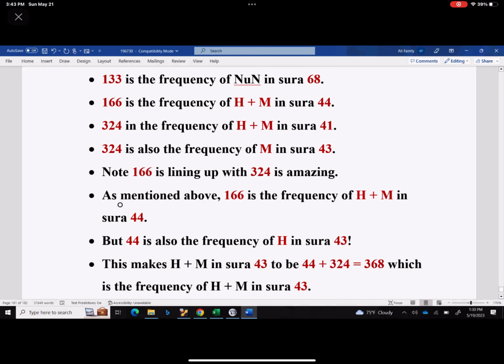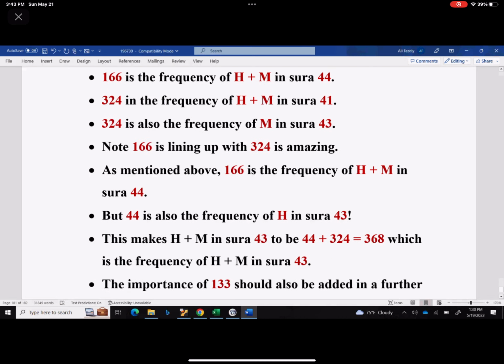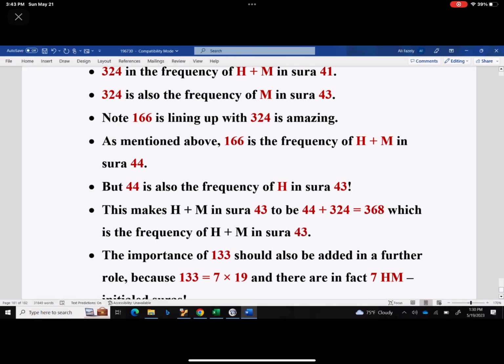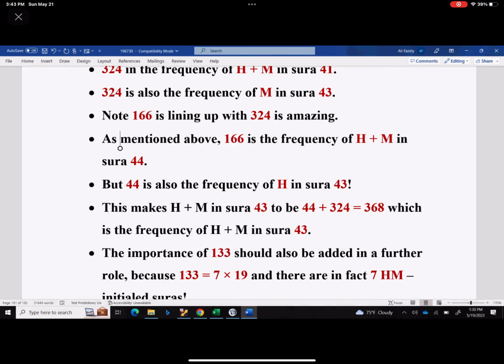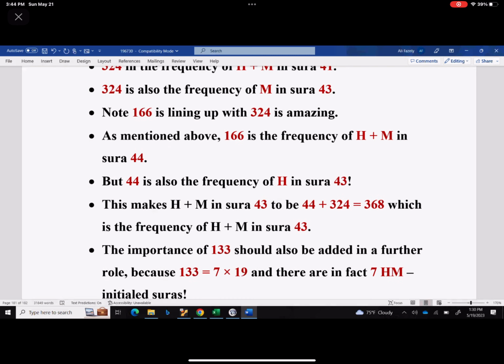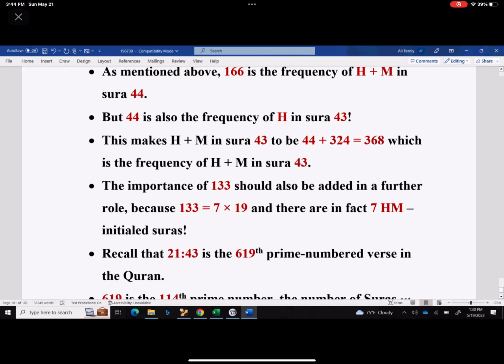166 is the frequency of Ha-Mim in chapter 44. 324 is amazing because, as mentioned above, 166 is the frequency of Ha-Mim in chapter 44, but 44 is also the frequency of Ha in chapter 43. See how this design, it's amazing. This makes Ha plus Mim in Surah 43, 44 plus 324, which is 368, which is the frequency of Ha Mim in Surah 43.